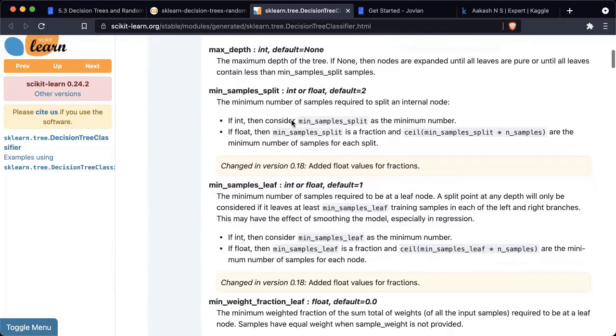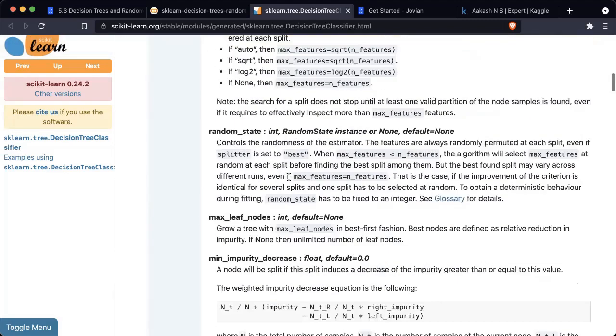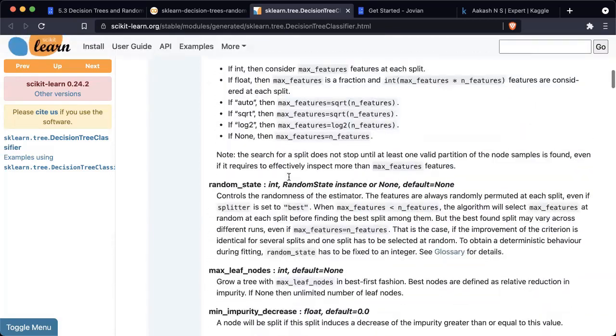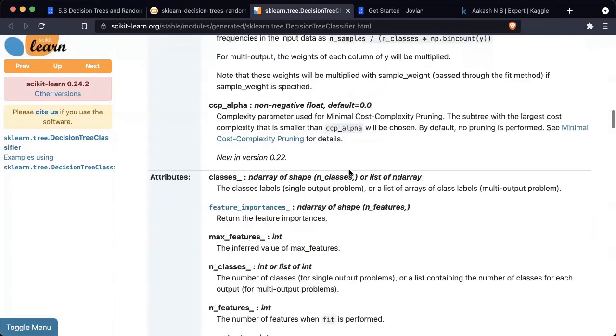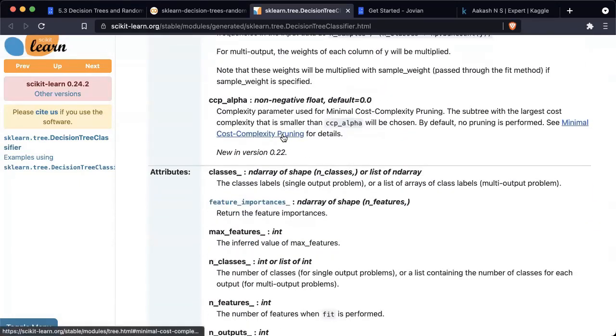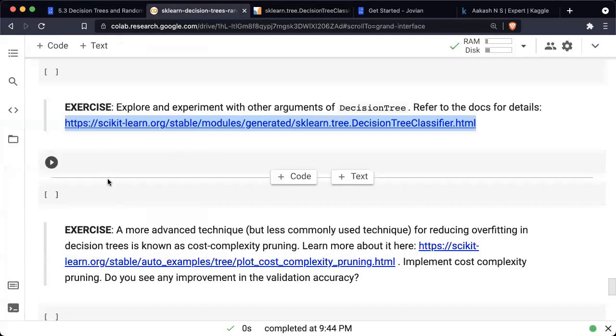There are some other hyperparameters here that you can look at. Try and experiment with all of these, and you can see that there are detailed explanations for each of them. And in fact, in certain cases, you will find that there are links to other resources. And as I said, a lot of these are implementations of some of the best papers in machine learning. So a lot of the best practices and the best techniques are given to us. We just have to try them out with scikit-learn.